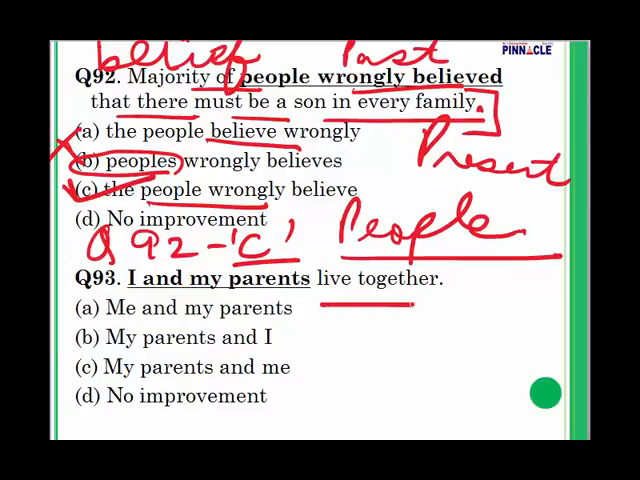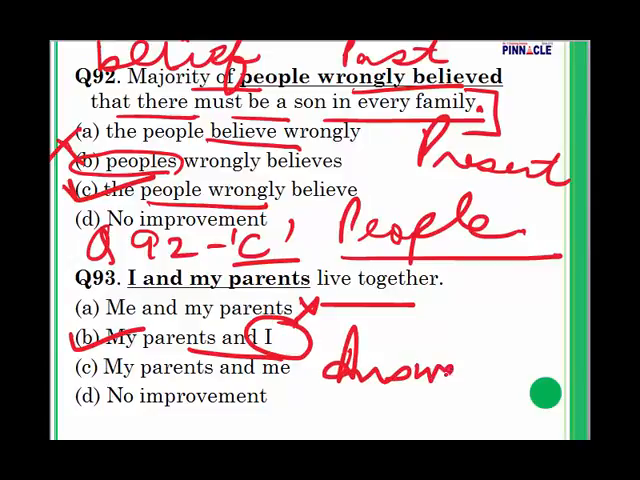I and my parents live together. Question number 93. Me and my parents, incorrect. My parents and I, my parents and me, and no improvement. For question number 93, third person pronoun will be used before first person. So what is going to be the answer? The answer is B. My parents and I. First and foremost, we have to use nominative pronoun or subjective pronoun. So answer is going to be B.